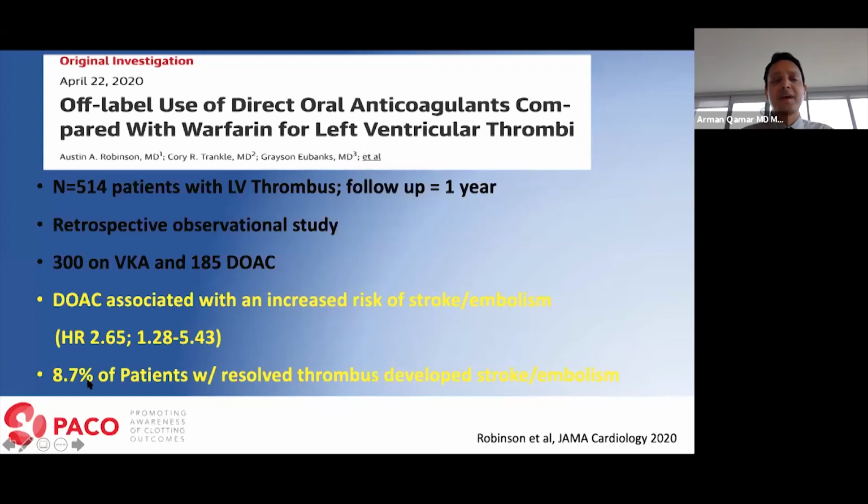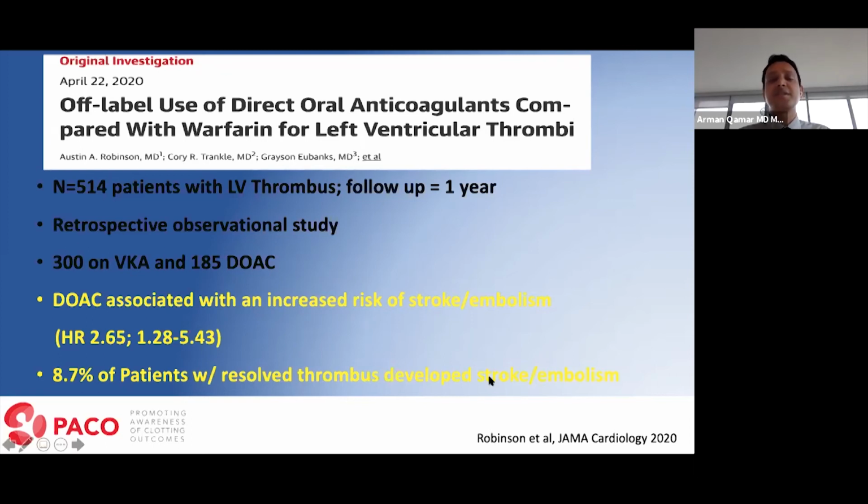But another take-home message is that even though patients have been found to have resolved thrombus, close to 10% of them are still developing stroke or systemic embolism. That brings into question that a lot of these patients probably have systemic risk factors.